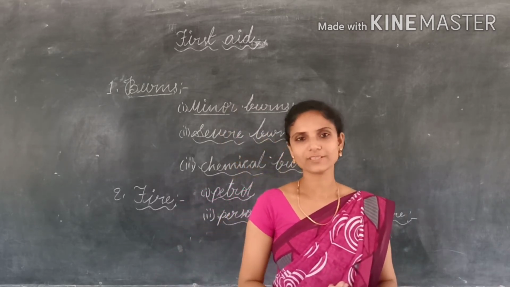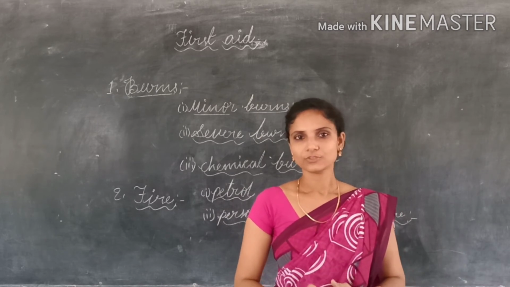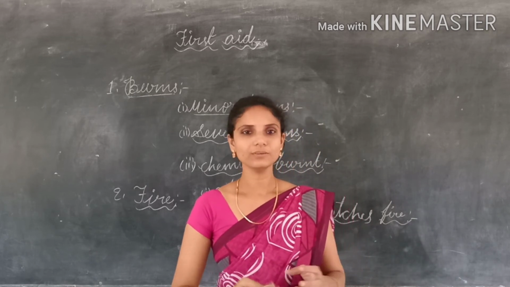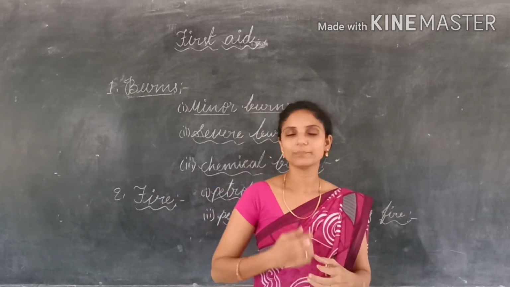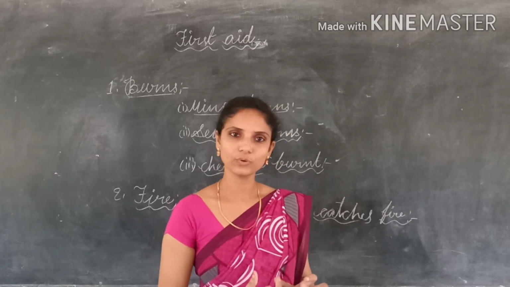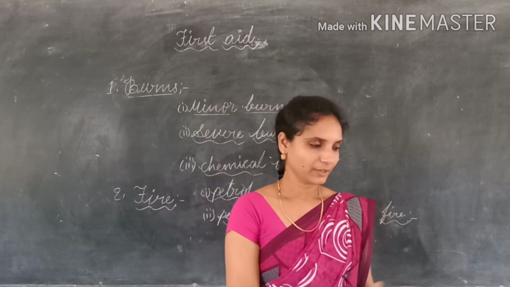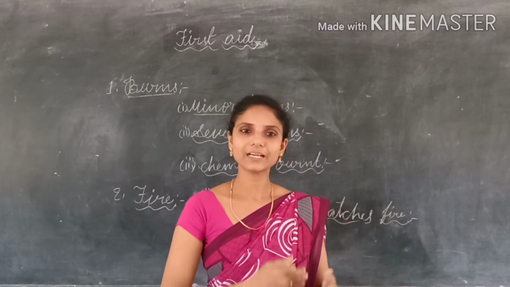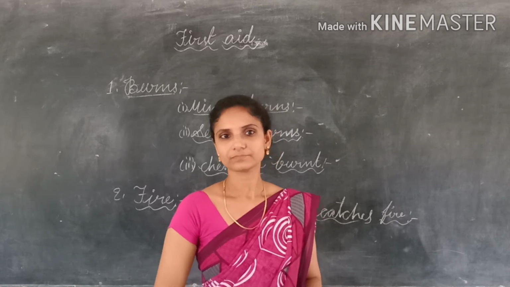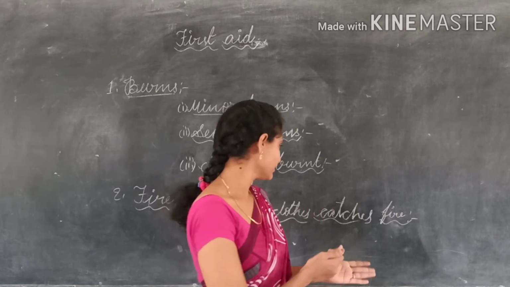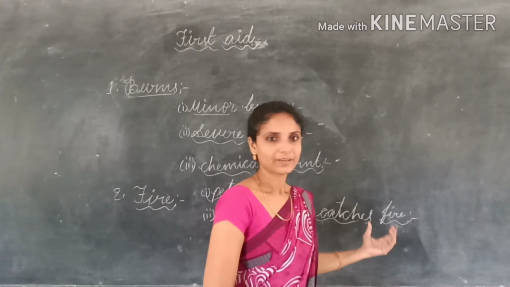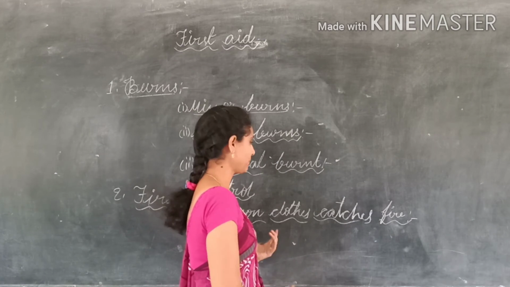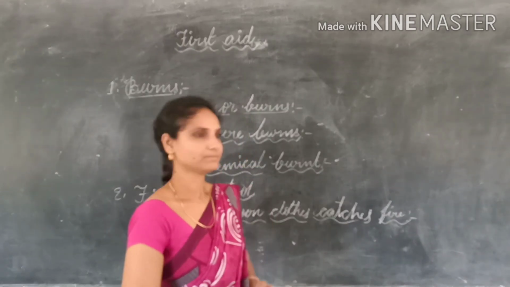So we all know what oxygen will do? Oxygen increases the fire. So if he runs like that, he will get more and more oxygen, and the fire will increase. So we must not allow him to run around in panic. We must roll him on the ground and wrap a thick blanket around him. Next, rush the victim to the doctor. These are the steps involved when a person's clothes catch fire.